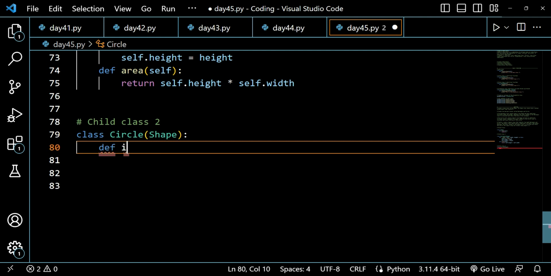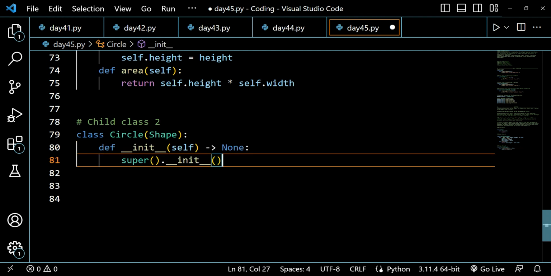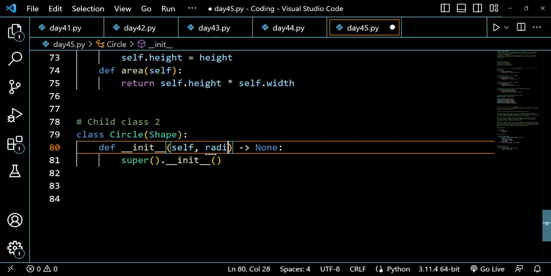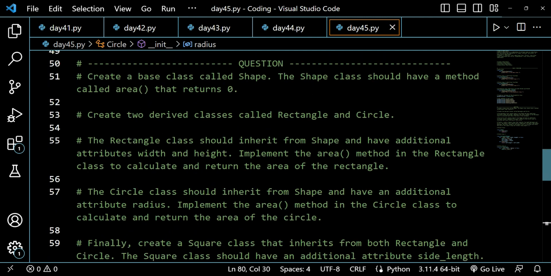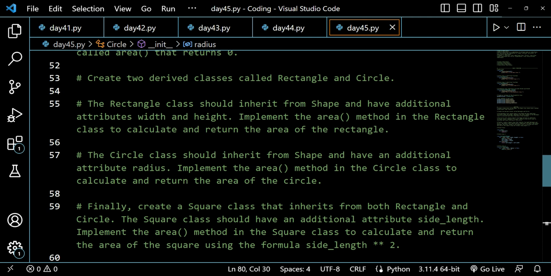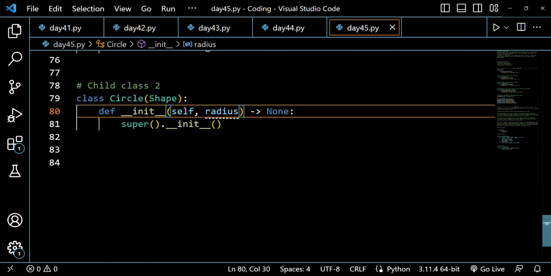And similarly, I will be doing the same thing for circle, and I will be changing the pass into def, and then I will be taking a radius here according to the question. As you can see here, the circle class should inherit from shape and have an additional attribute radius. Implement the area method in the circle class to calculate and return the area of the circle.